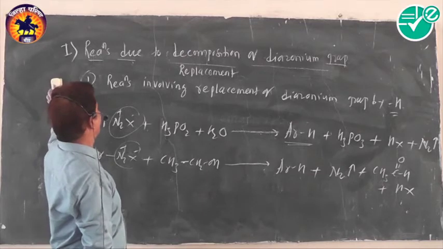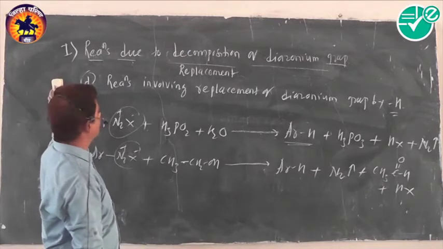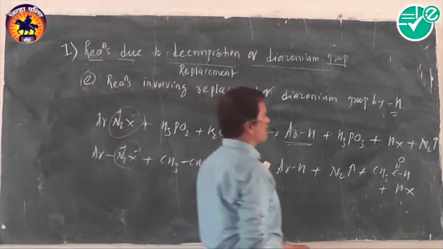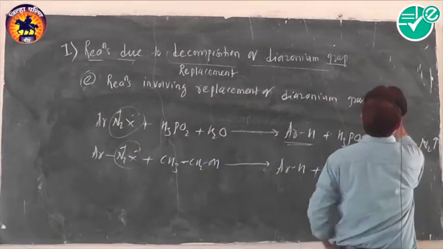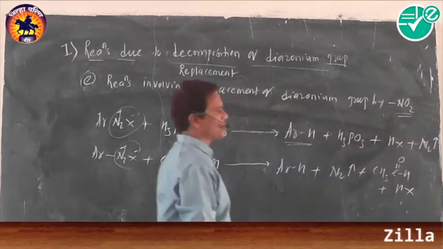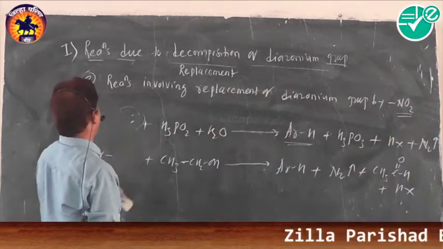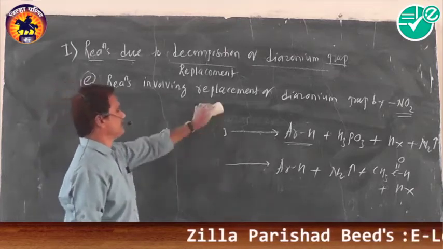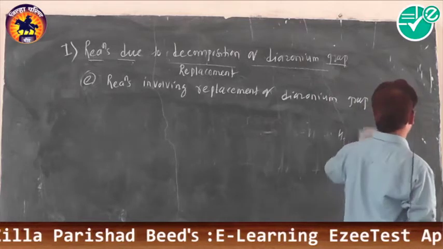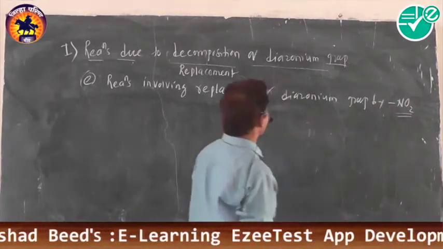Okay. Then next number. Reactions involving replacement of diazonium group by nitro group. In this reaction, what is to be done while carrying it out?